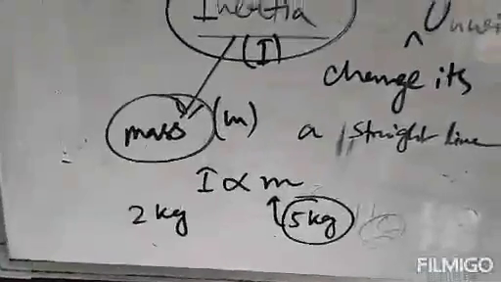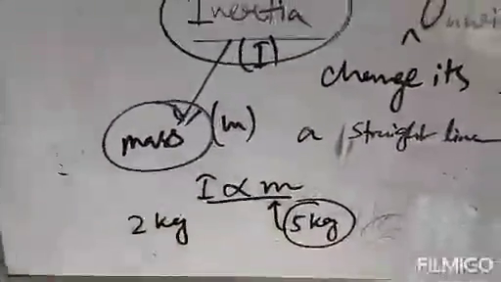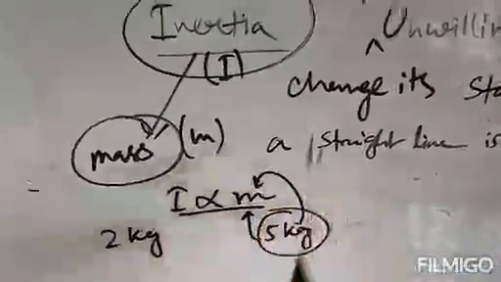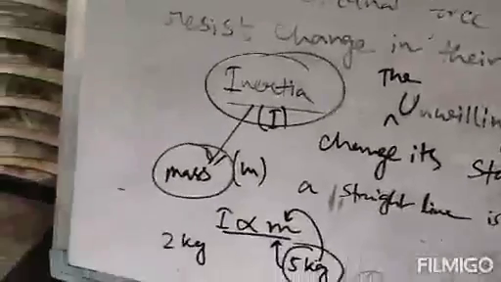The mass here is 5 kg and the mass here is 2 kg. So inertia is directly proportional to mass. The higher the mass, the higher the inertia; the lower the mass, the lower the inertia. That means the body having a mass of 5 kg will have greater inertia than the body having a mass of 2 kg. Clear?